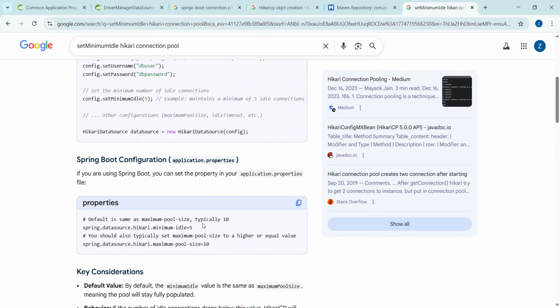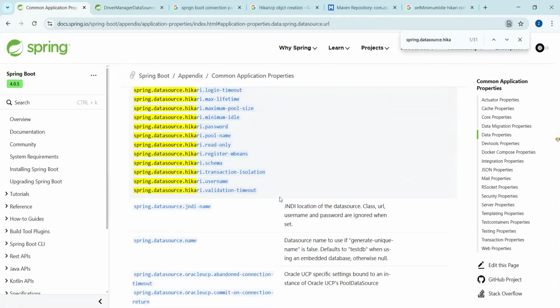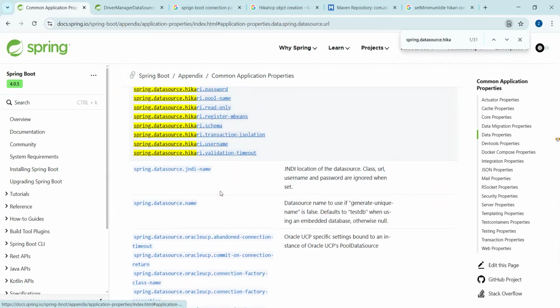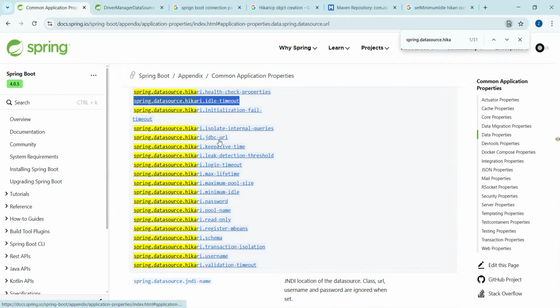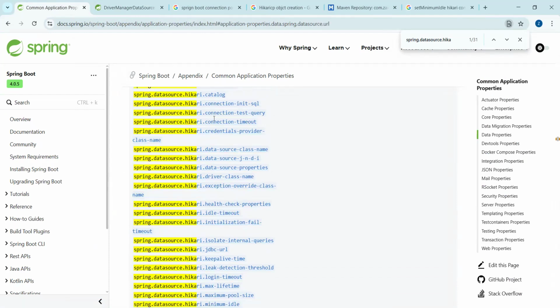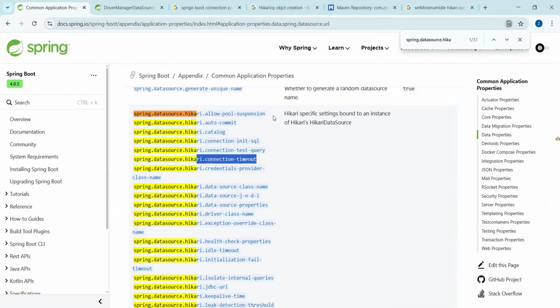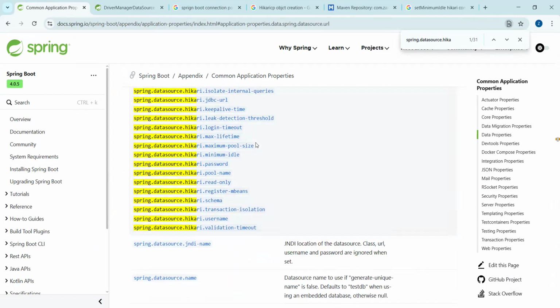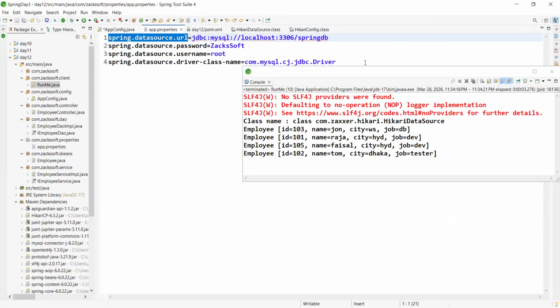So maximum pool size, minimum idle. Just observe what should be the corresponding property. Just observe here. We covered schema, password, JDBC URL, timeout. Are you observing connection timeout? Leave this one, later we can discuss it. Only the first one. Are you observing minimum idle? spring.datasource.hikari.minimum-idle. Is it okay, boss?